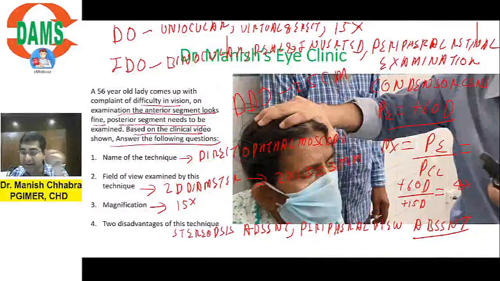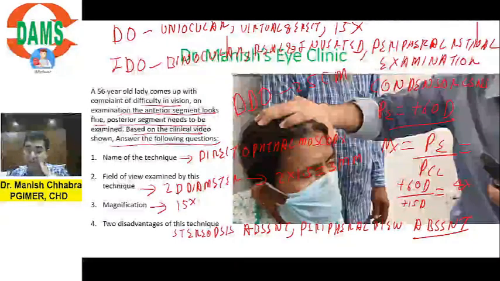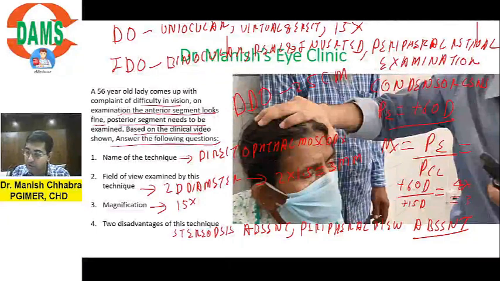If you are using the condensing lens of plus 20 diopter, the magnification will become 3x. So normally the magnification is, you take it as 3 to 5x overall.